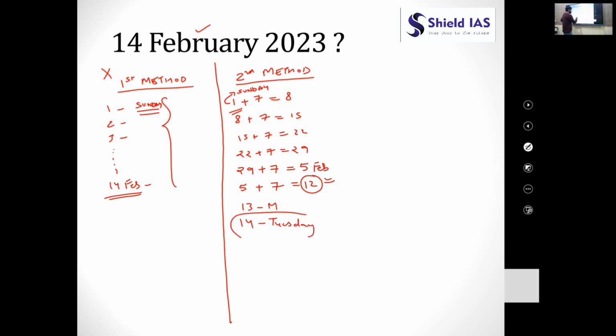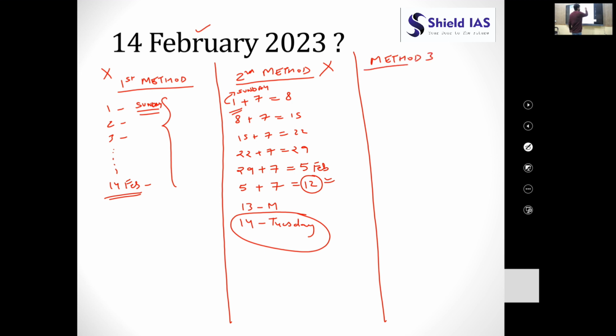This is one way you can solve this question, but we will not be solving by this method either. You can solve any question by this method or the first method, but we will not be solving by method 1 or method 2. We will be discussing another method and we will solve all the questions using it. This is the best and the fastest method, because the number of days is very large.